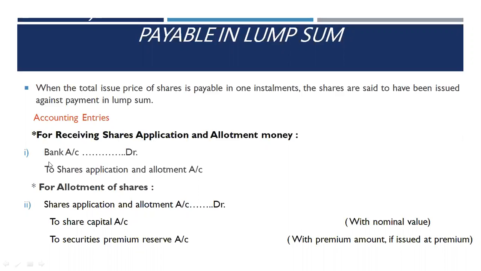Journal entry will be bank account debit to share application and allotment account. And then this amount will be transferred to share capital account. So next entry will be share application and allotment account debit with the amount received, to share capital with the nominal value, to security premium reserve account with the premium amount if shares are issued at premium. If shares are not issued at premium, in that case we'll make the entry share application and allotment account debit to share capital account only.